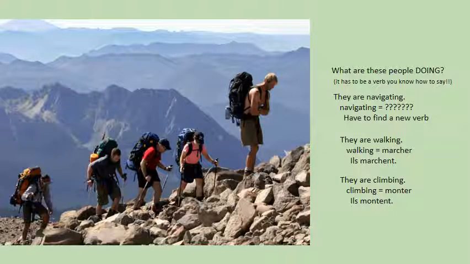So when we're looking at a picture like this, the first thing that we want to ask ourselves is, what is it that these people are doing? And we can think of a lot of things in English that would make sense, but we don't know it in French, like they are navigating. You don't know the French word for navigate, so you can't say that. We got to find a new verb. They are walking. A few of you probably know that the verb marcher means to walk, so il marche.